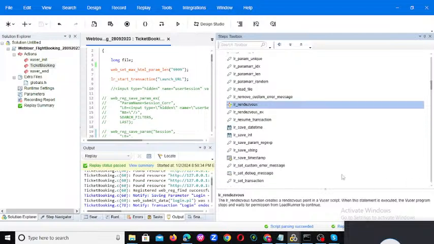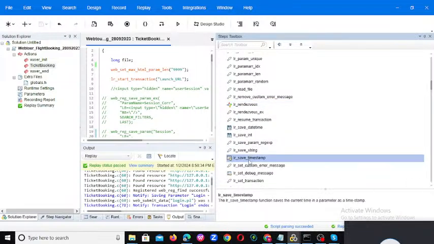And LR save timestamp will also be there. If you want to save the current date, you can use LR save timestamp.